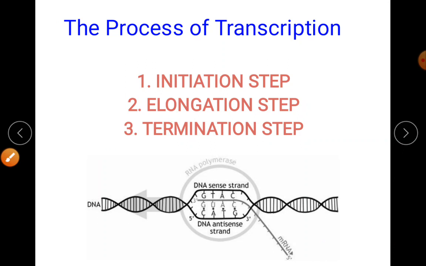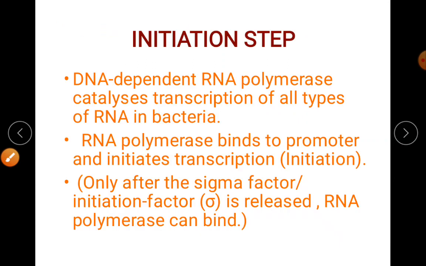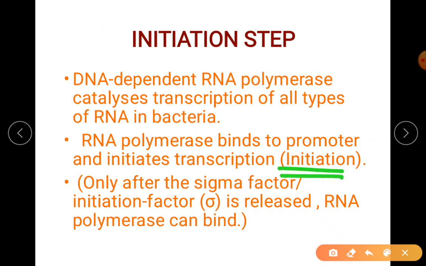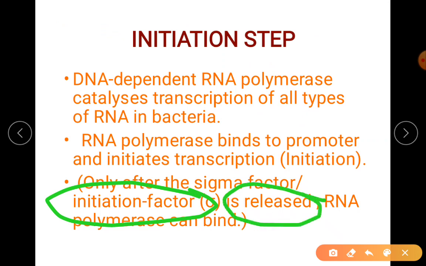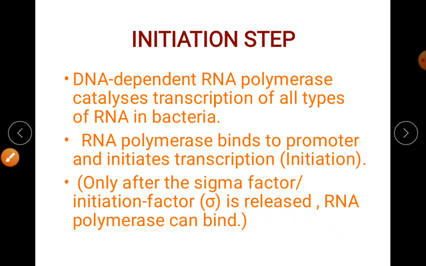Except at the end stage, where you will understand later why it is different. Let me continue with how the initiation begins. There is something called sigma factor. We show the representation like this, the sigma. This sigma factor, also called initiation factor, will have to be first released. Only after it is released, the polymerase can bind.